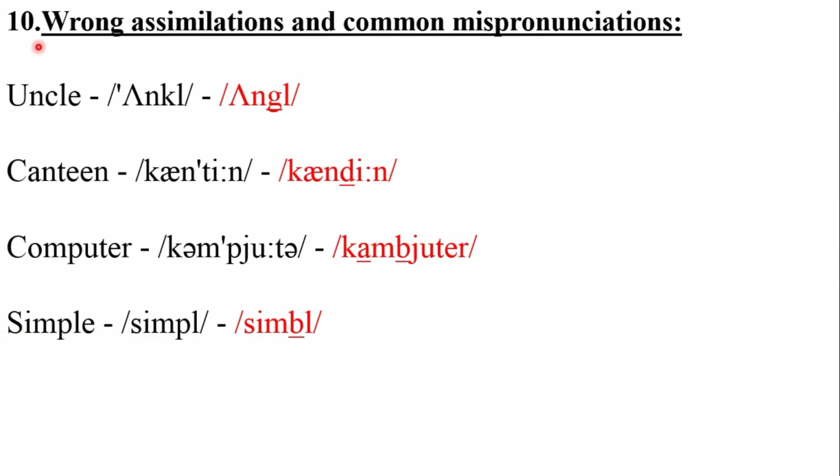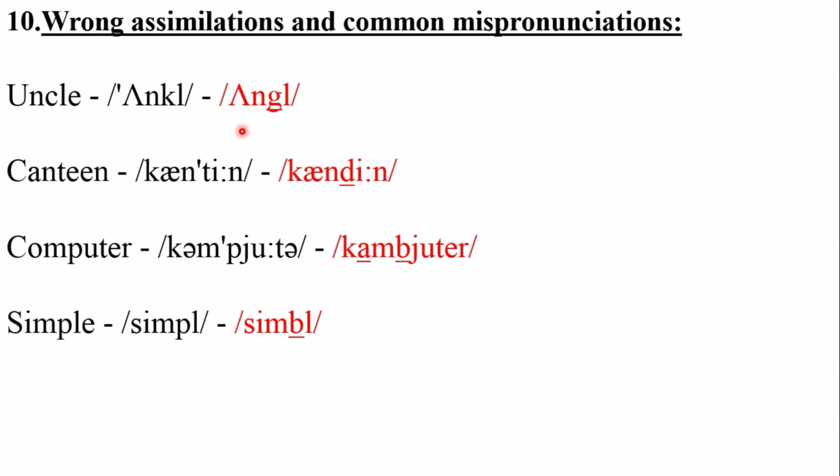The last one, number 10: wrong assimilations and common mispronunciations. We have certain words which we mispronounce as something else with a slight difference. The first one is uncle. The correct form is uncle, but some people pronounce this as ungle. Instead of k, we use g. So the correct one is uncle.